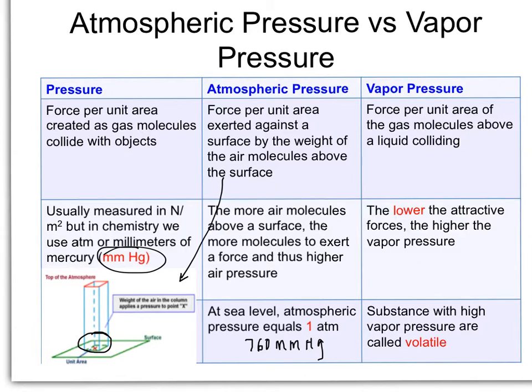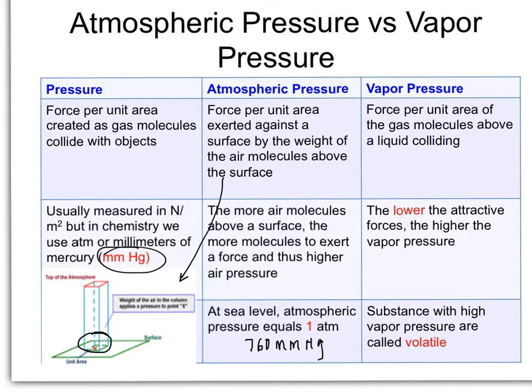When liquid molecules convert into gaseous molecules, those gas molecules can then collide above the liquid. This is known as vapor pressure. One of the things that we have learned is that the weaker the attractive forces are of the liquid, the more vapor pressure will be above the liquid.